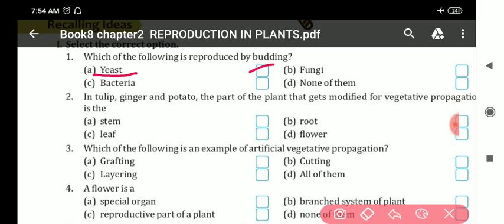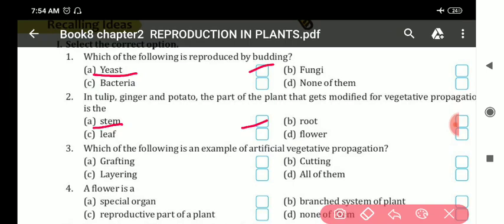Next, in tulip, ginger and potato, the part of the plant that gets modified for vegetative propagation is the stem. Stem is the answer for it. Clear, my dear students?